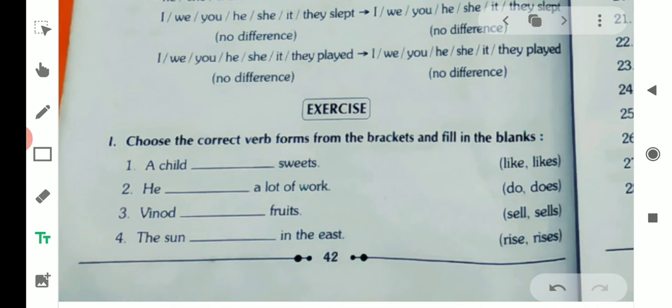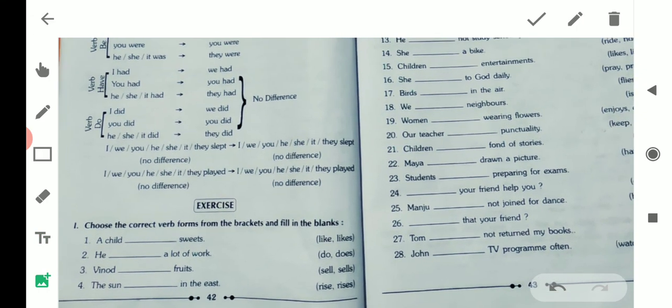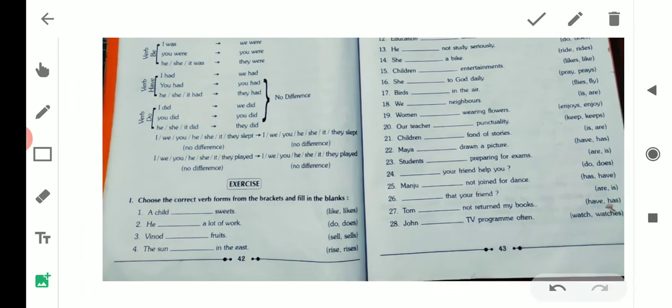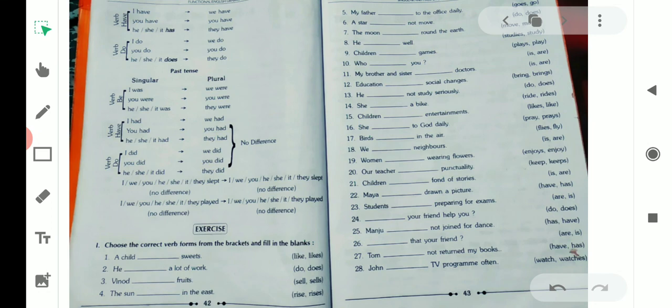So take it as homework, copy it in your notebook and try to solve with the correct alternative. You may take a screenshot of this page also and copy it in your notebook.